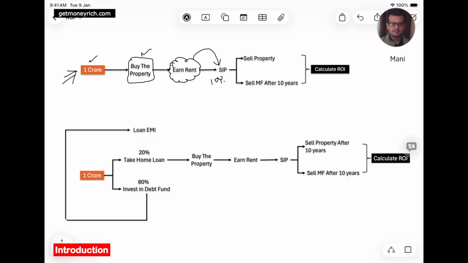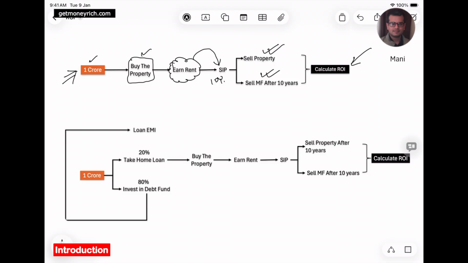After the 10th year, he will sell the property and also liquidate all the mutual fund units that he has accumulated. He wanted me to calculate the ROI, return on investment, for this plan.